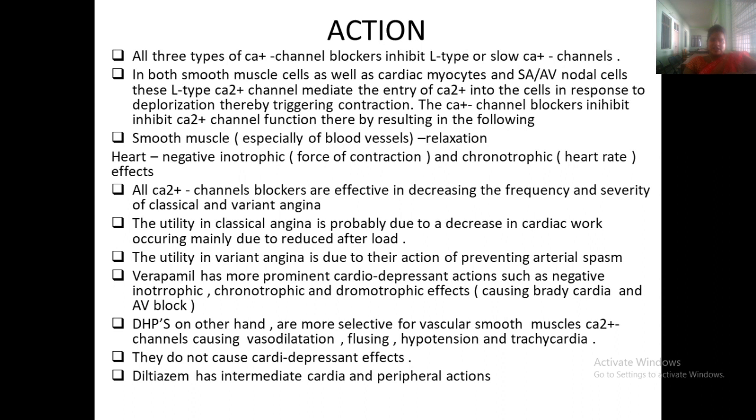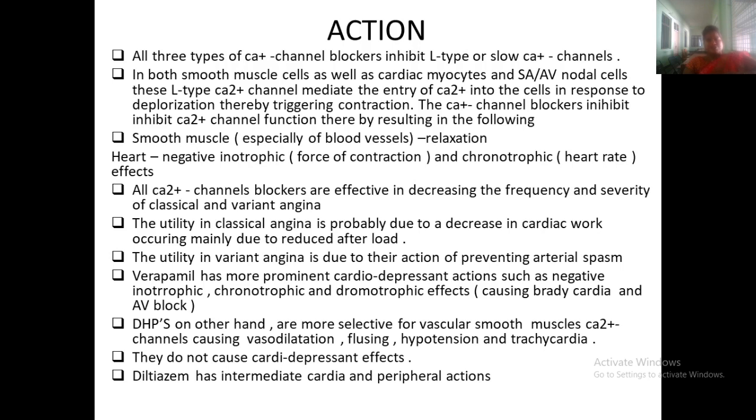These L-type calcium channels mediate calcium entry into the cells in response to depolarization, which triggers contraction.